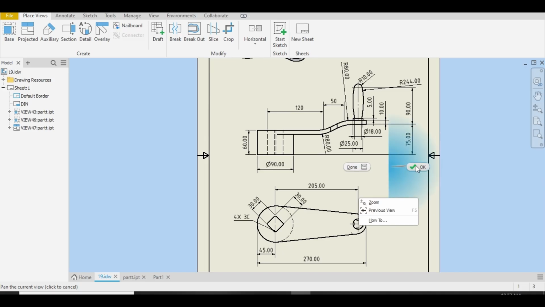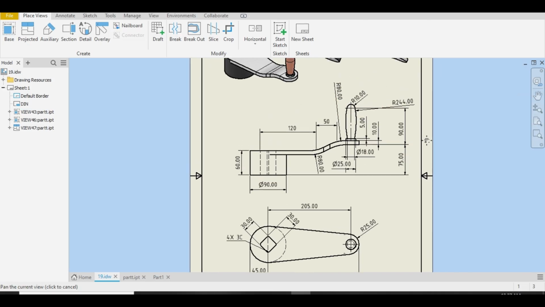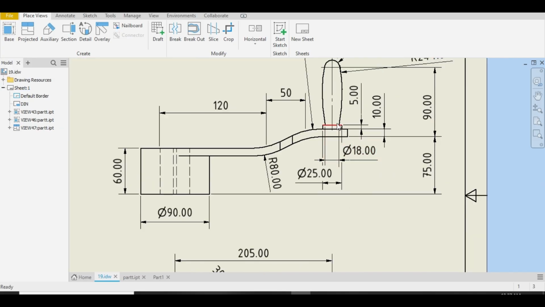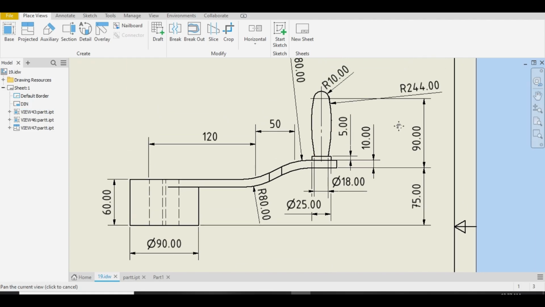Now it's time to make this handle. It is 244 of radius and the diameter will be 18 millimeter. Let me just zoom in. Look, this and this, 25, 18 millimeter diameter, and the height is from the bottom of feature of this to radius 10 center.